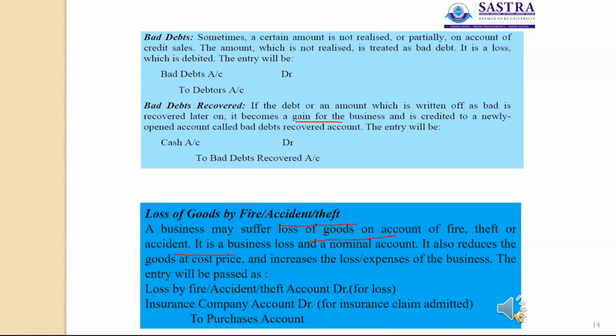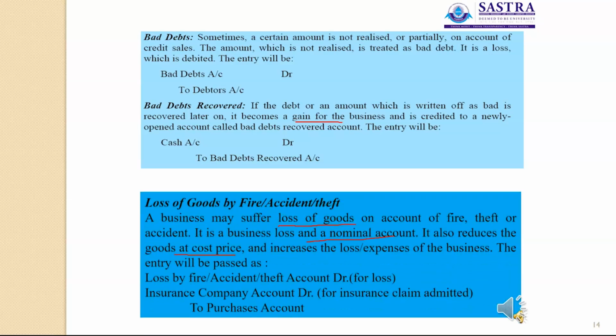Then loss of goods by fire or accident or theft. A business may suffer loss of goods on account of fire, theft or accident. It is a business loss and a nominal account. It also reduces the goods at cost price and increases the loss or expenses of the business. Here the journal entry for this transaction is loss by fire or theft account debit, insurance company account debit, to purchase account.